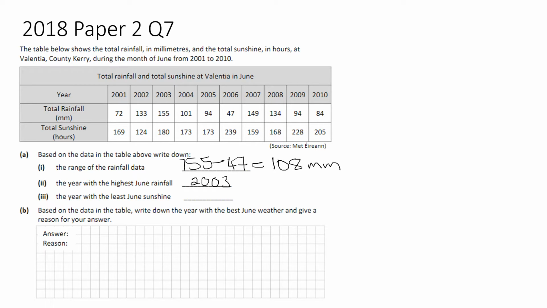And then the year with the least June sunshine. So you're looking at sunshine and you're looking for which one is the least, and you can see that that's 124. So it was in 2002. Okay, that says 2002 here.